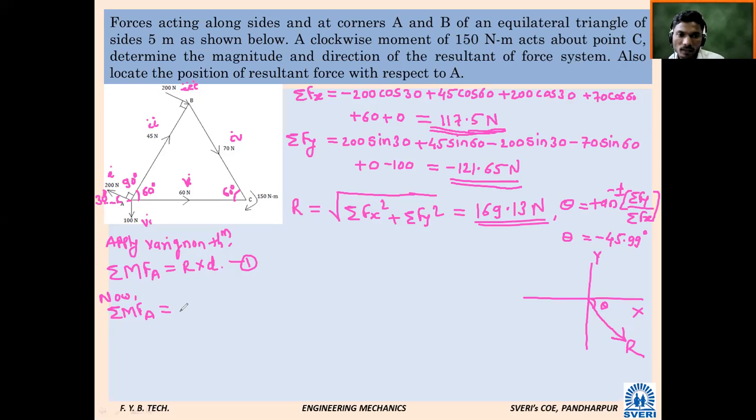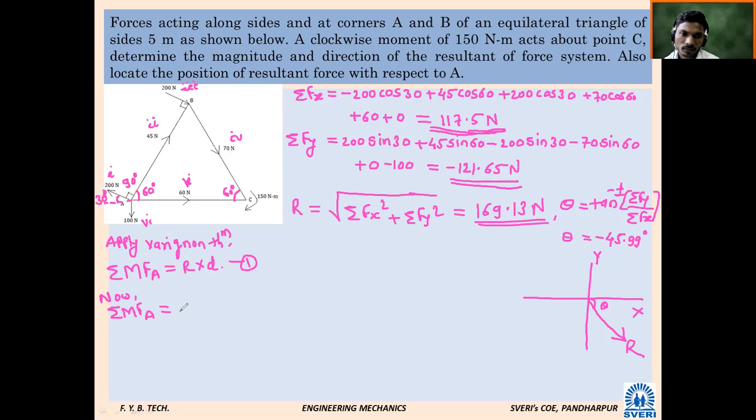AB distance is minimum between point A and B for the 200 Newton force, upward, not downward side. Is AB the minimum distance?